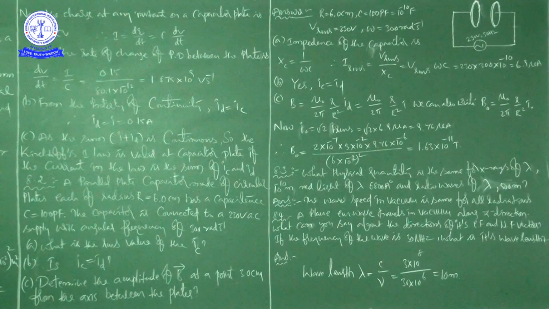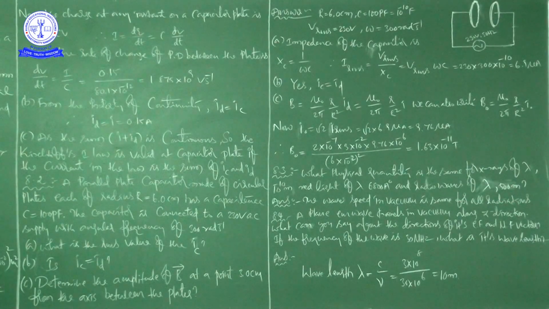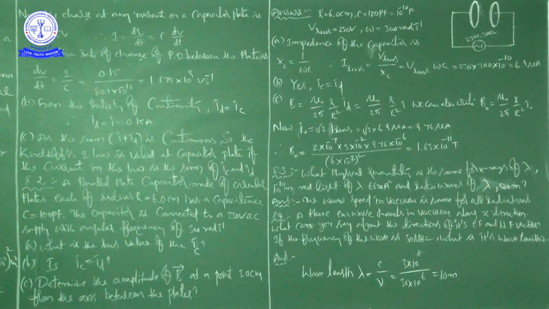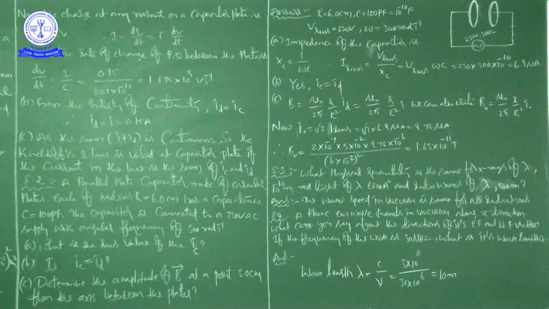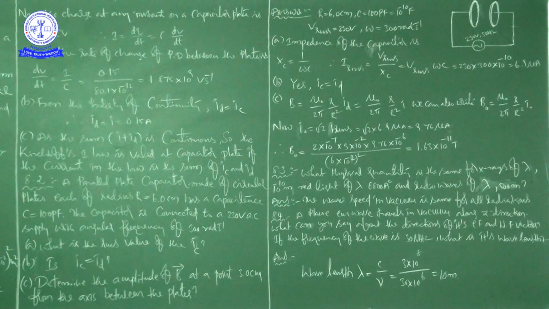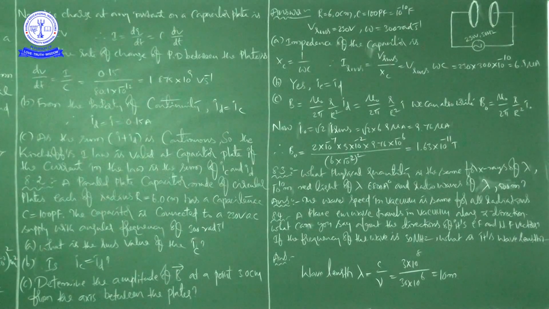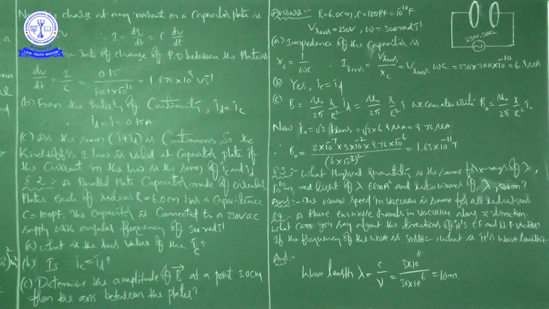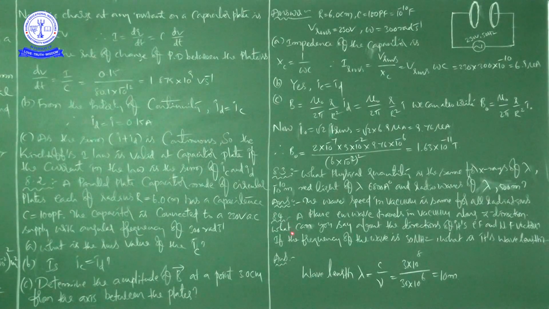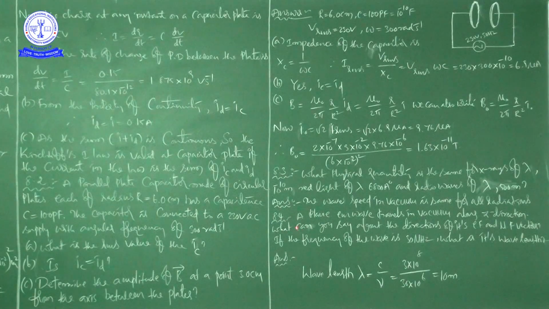The wave speed in vacuum is the same for all radiations, that is 3 into 10 to the power of 8 meter per second. We know that value, no? That is the speed of light. Speed of light in vacuum is 3 into 10 to the power of 8 meter per second. Next problem, that is 8.4.